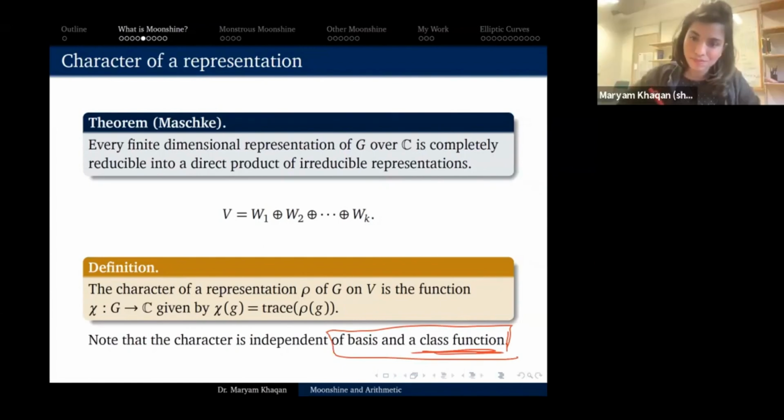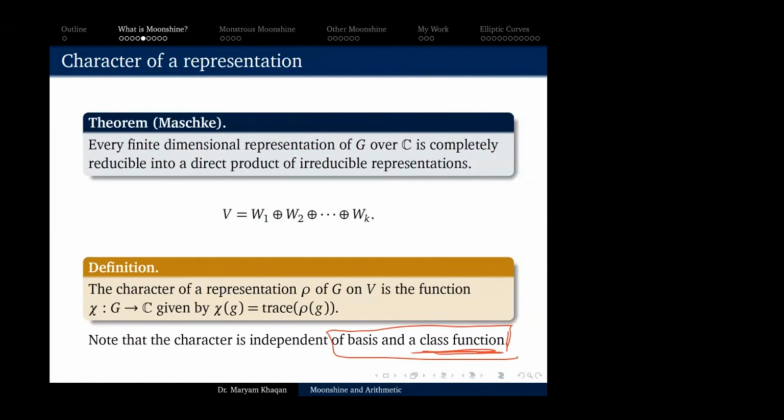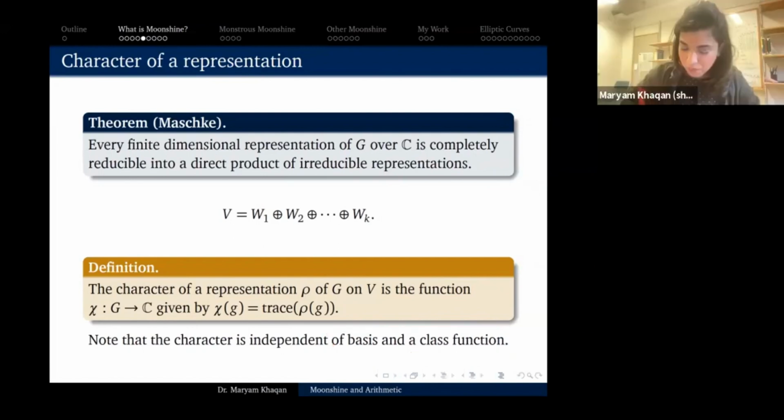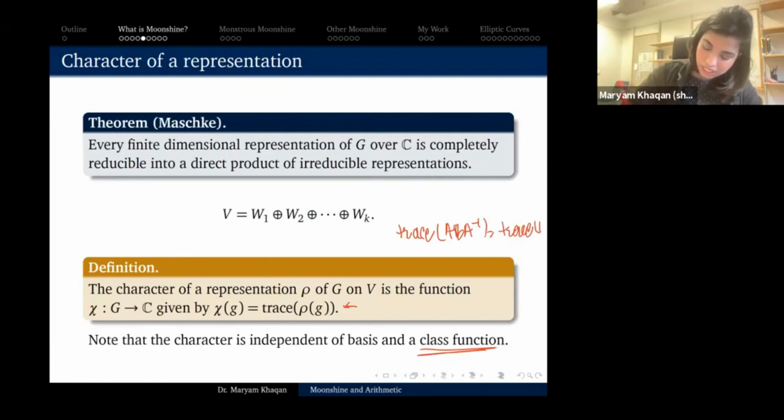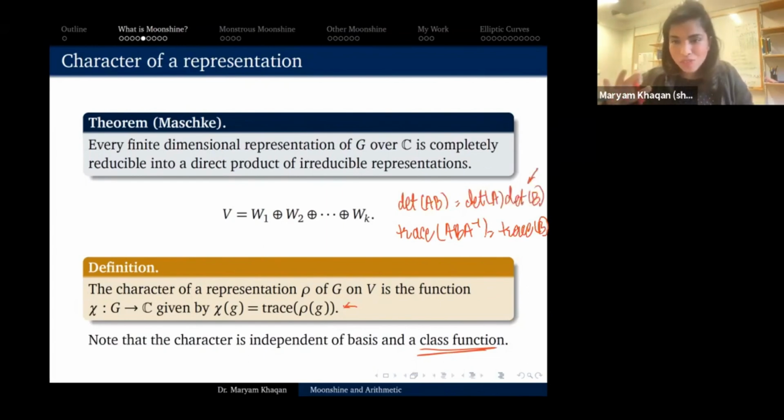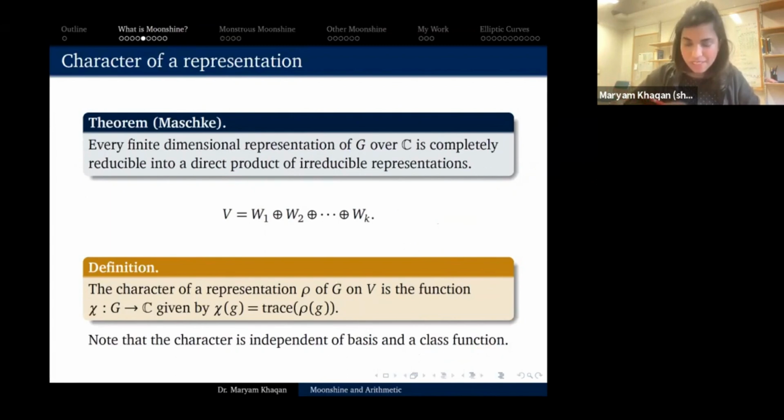Yes. Okay, thank you for that question. If you want more details on why this is a class function, I'm going to refer you back to the fact that the trace of ABA inverse is just the trace of B. Remember from linear algebra, determinants behave very nicely: the determinant of AB is just the determinant of A times the determinant of B. This is not true for the trace, but it behaves almost as nicely. So on conjugates, the characters' values are the same.